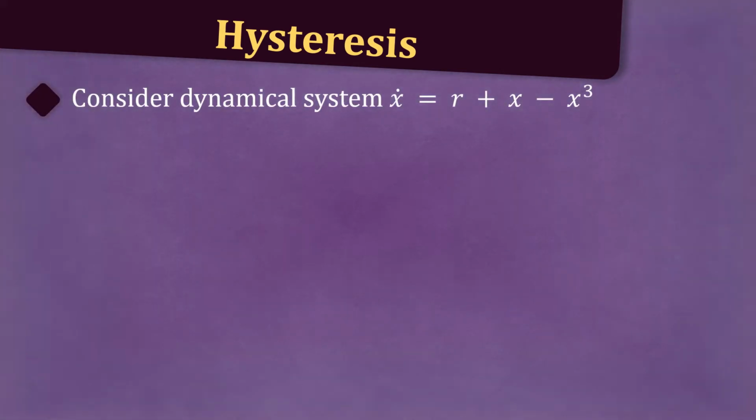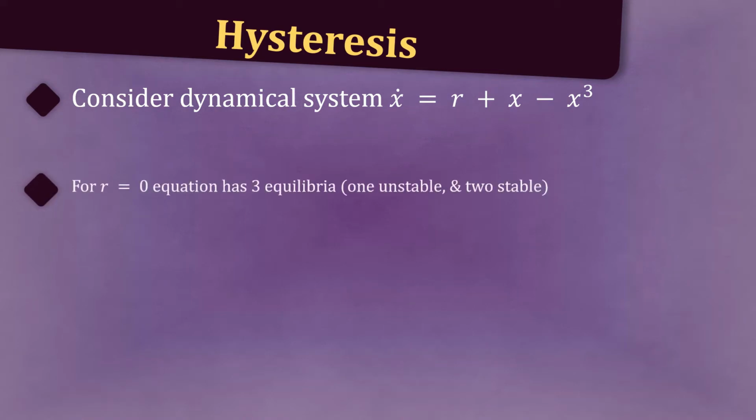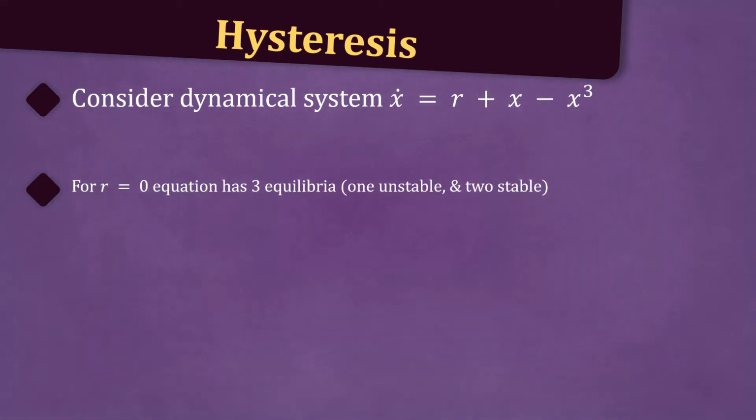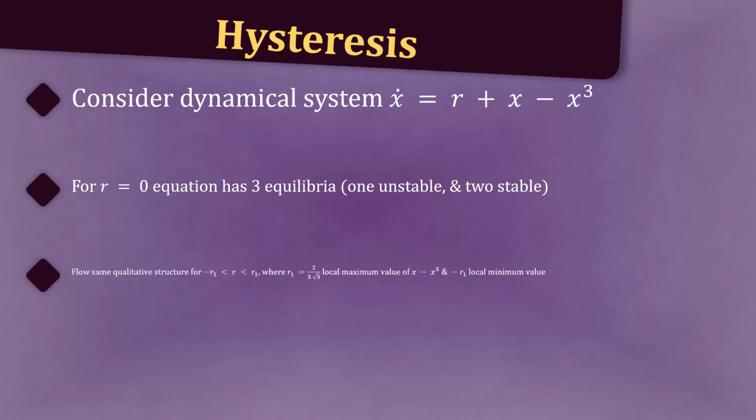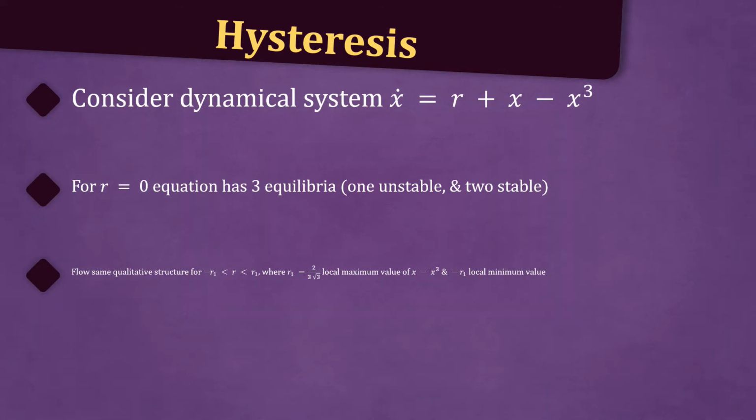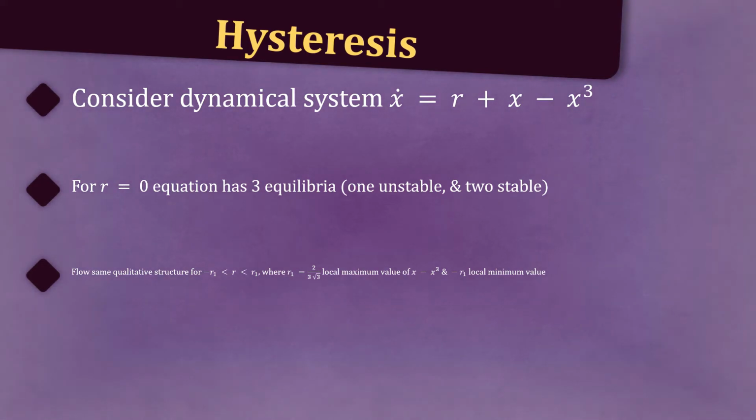Following on, let's mention hysteresis. Consider the dynamical system x dot is equal to r plus x minus x cubed. For r equal to 0, the equation has three equilibria, one unstable and two stable. The flow continues to have the same qualitative structure for r between minus r1 and positive r1, where r1 is equal to 2 over 3 times the square root of 3, which is the local maximum of x minus x cubed, and minus r1 is the local minimum value.